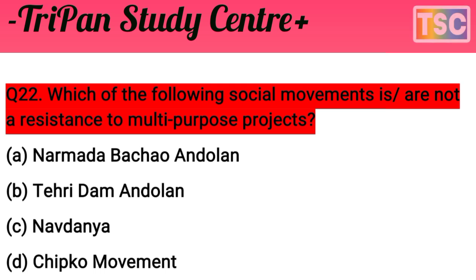But Navdanya and the Chipko movement, these two are social movements that are not a resistance to a multi-purpose project. It means two options are correct here, C and D. Navdanya and Chipko movement is the correct answer for this question.